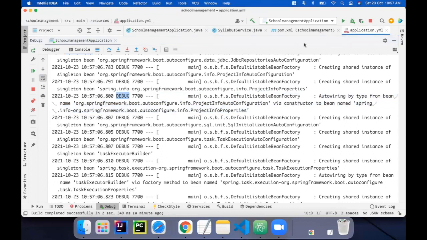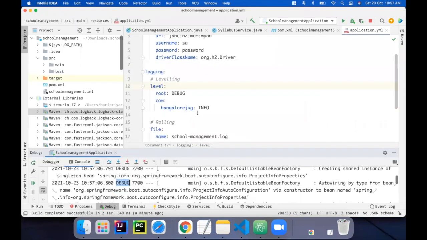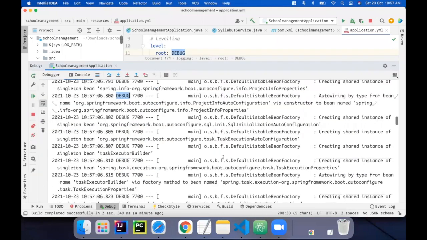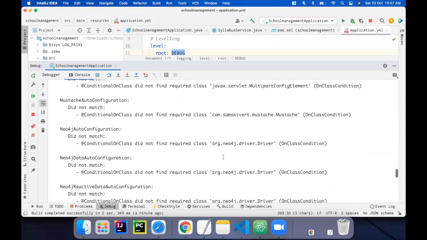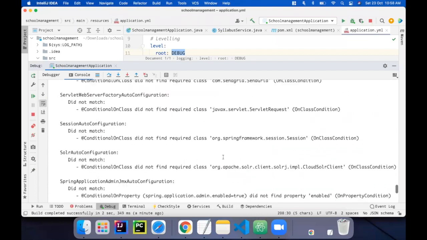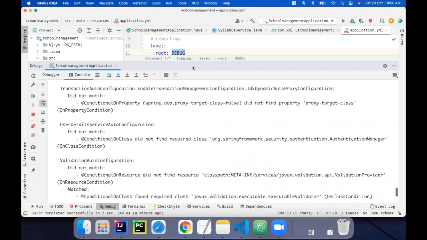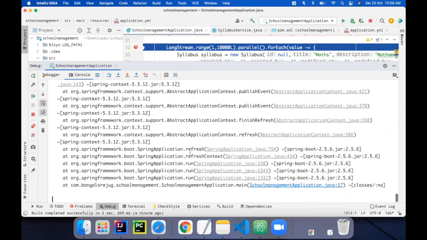So these debug messages are coming from the root level, which we have mentioned in the application.yaml as debug in the root level. So these are all the messages which come under the debug logging level from the root level, and I'm just running it over.